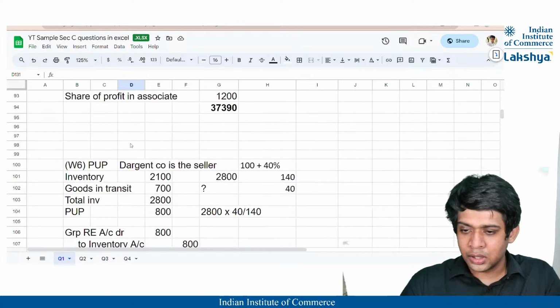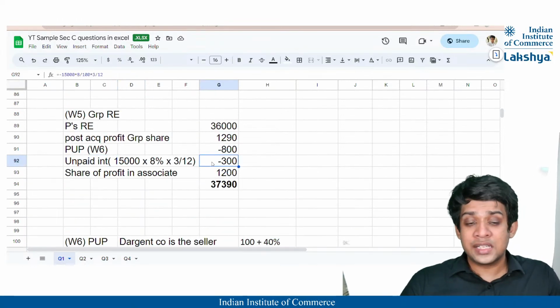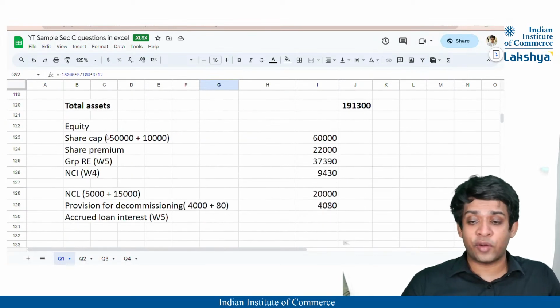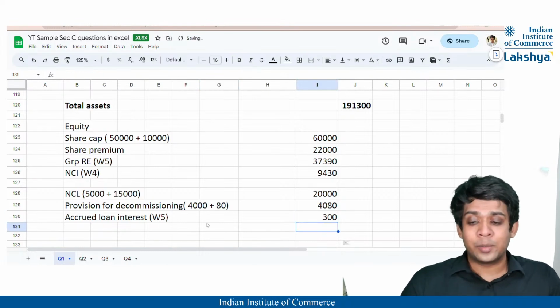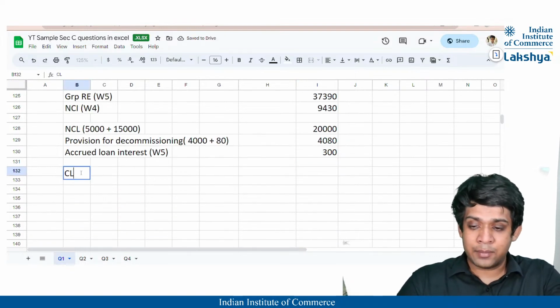This one, unpaid interest. If it is unpaid, it is going to be reduced from my retained earnings and added to my liability, correct? So that will be nothing but 300, right? So my total liability is also done. Now only last thing, that is current liabilities.